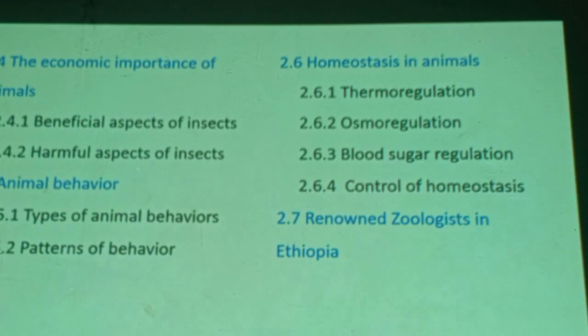Therefore, when we go to the lesson introduction, we have an introduction part. Before we talk about the subtitles, we have to introduce. First, let's bring the five kingdoms. The five kingdoms.